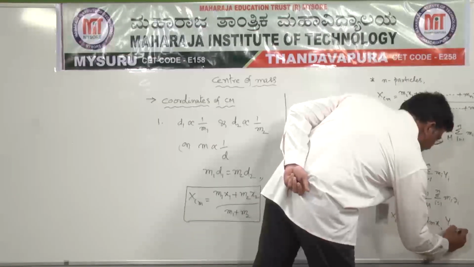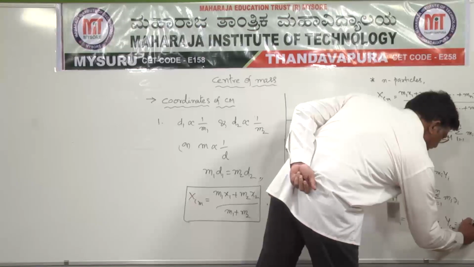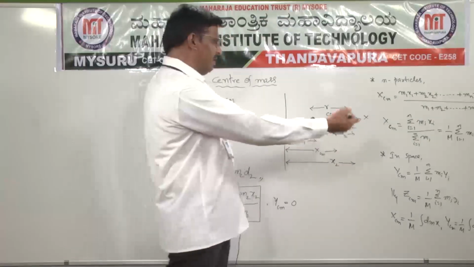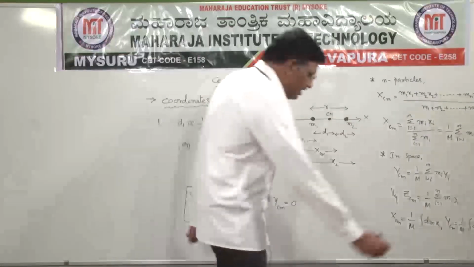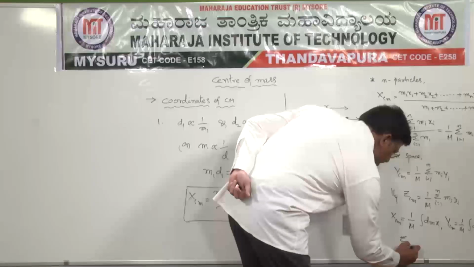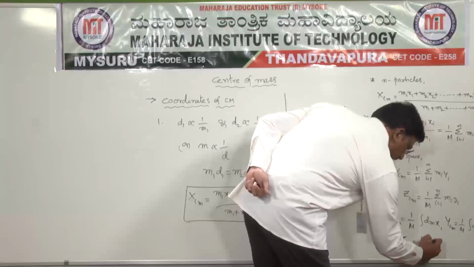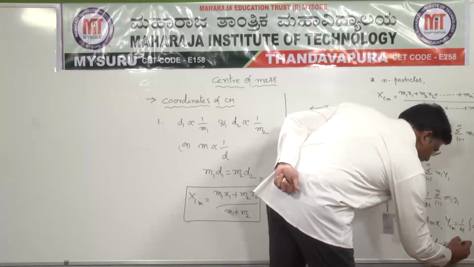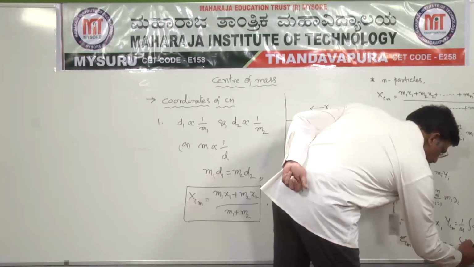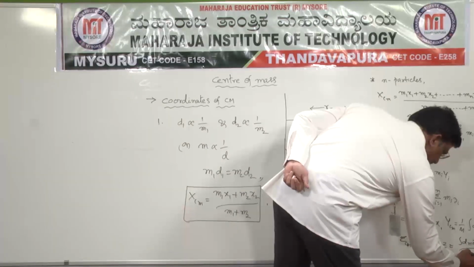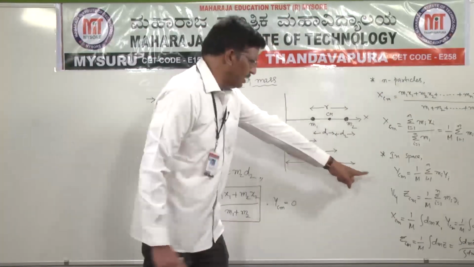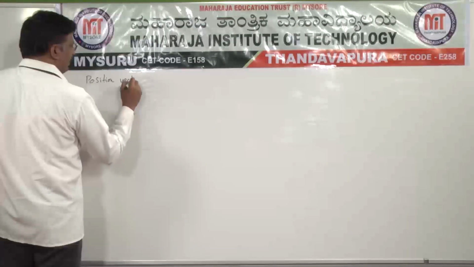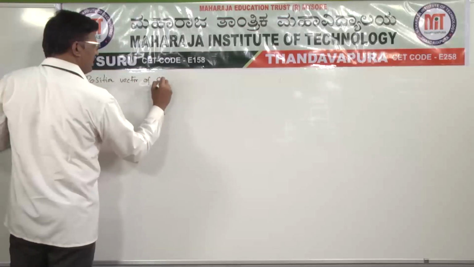ycm can be written as 1 by capital M into integral dm into y. Similarly, zcm can be written as 1 by M integral dm into z, or this can also be written as integral dm z divided by integral dm. So this is for the continuous mass distribution.